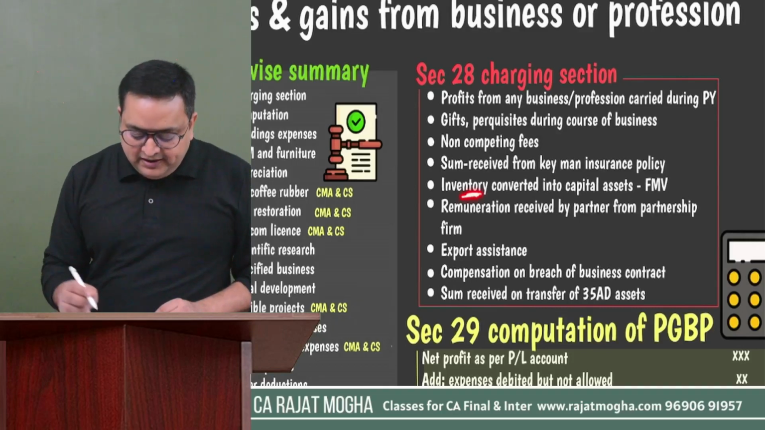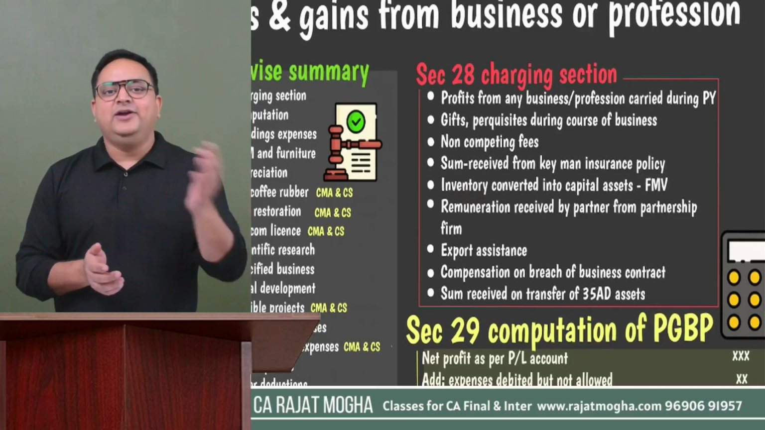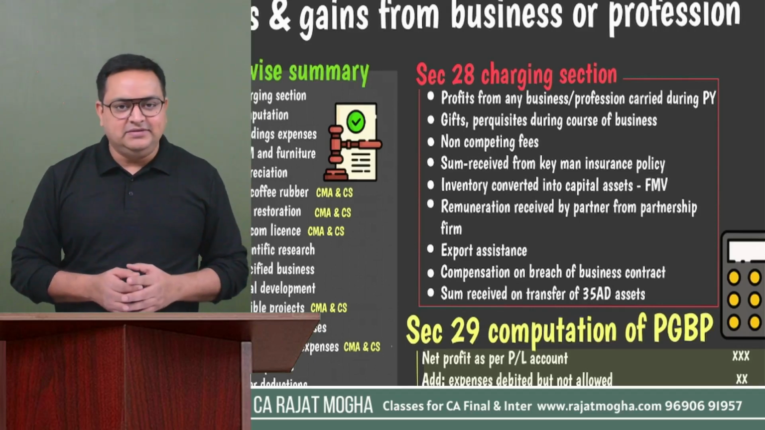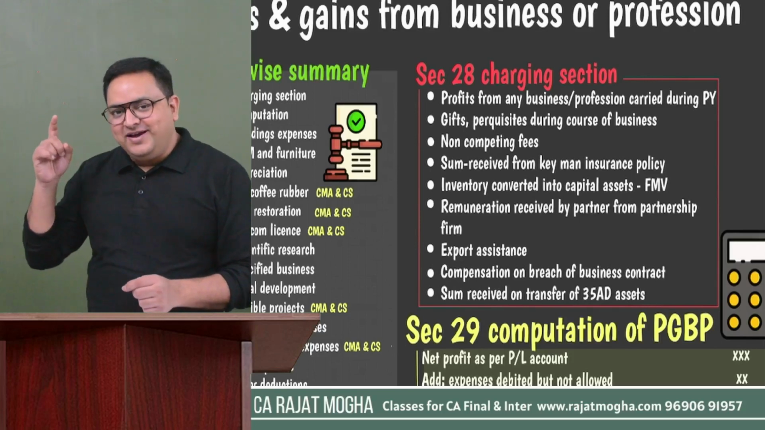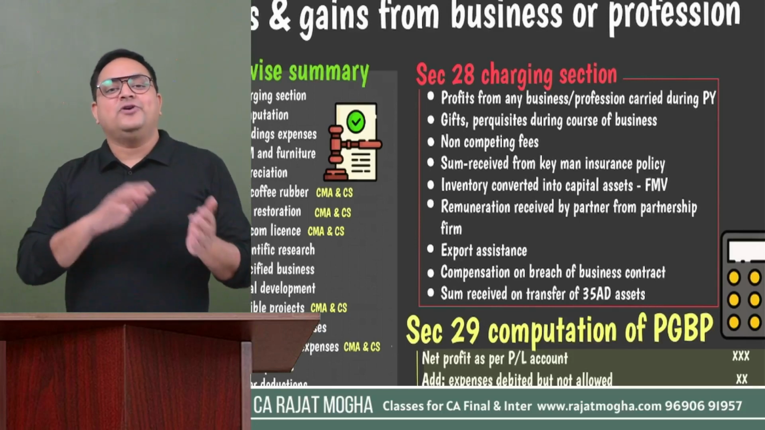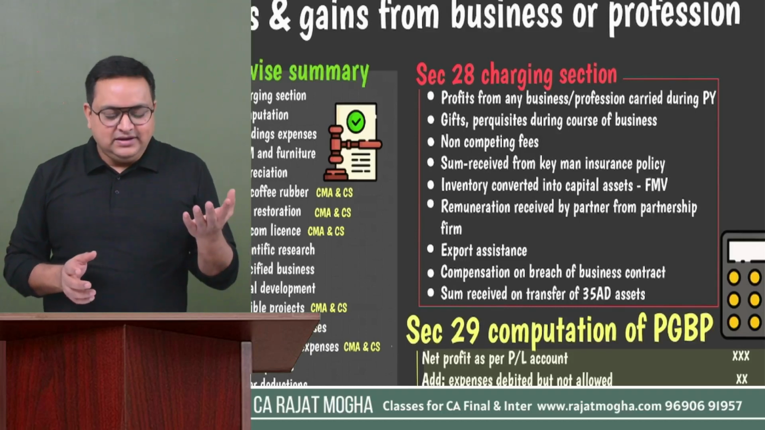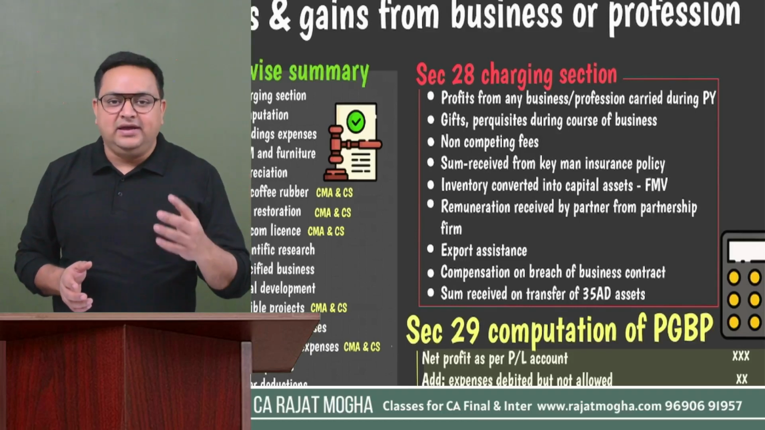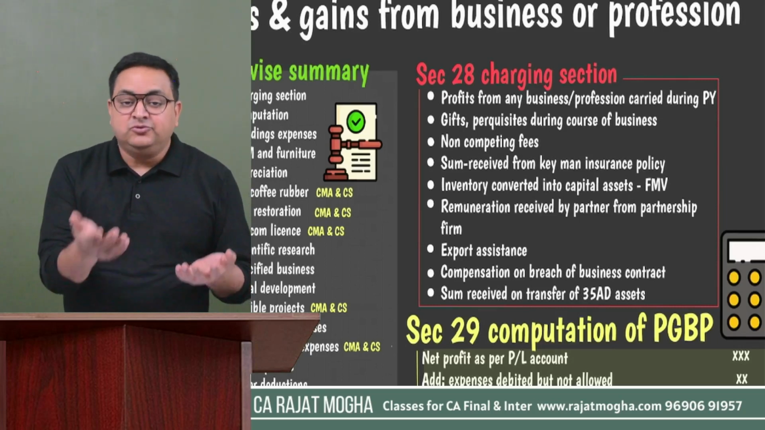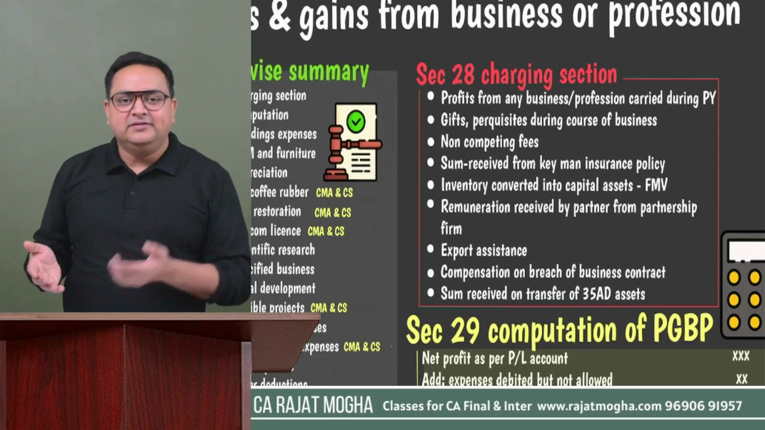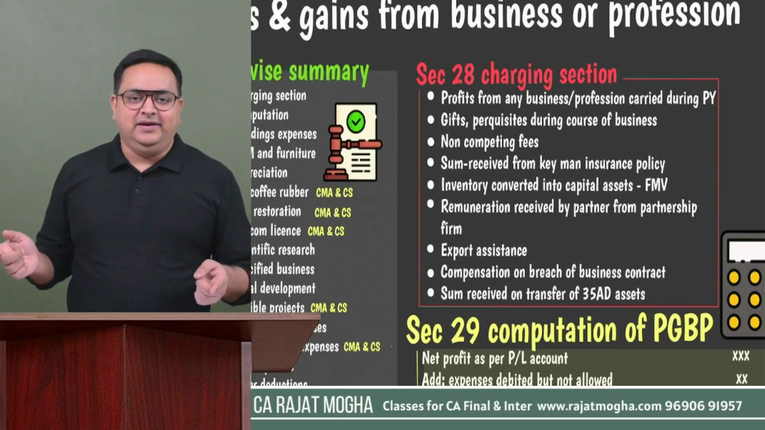Correct? Okay. Next, whenever you convert your stock into a capital asset, it becomes your PGBP income, covered in section 28. Vice versa, if you convert your capital asset into stock in trade, that we see in capital gains, right? So you have to see what you are converting. If you are converting stock, you sell stock, that is your PGBP income. So if you are converting your stock into a capital asset, PGBP. Capital asset into stock, capital gain, right?